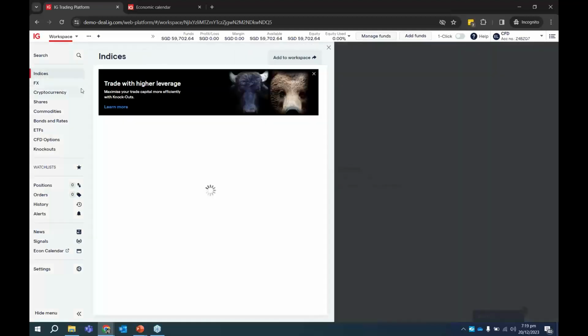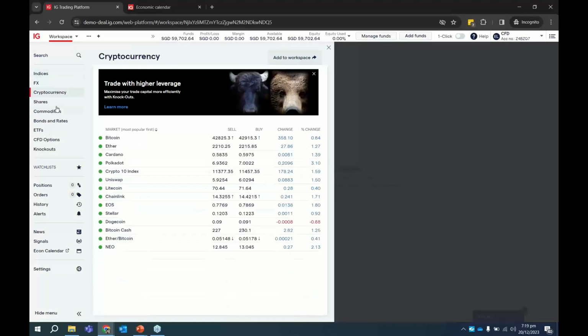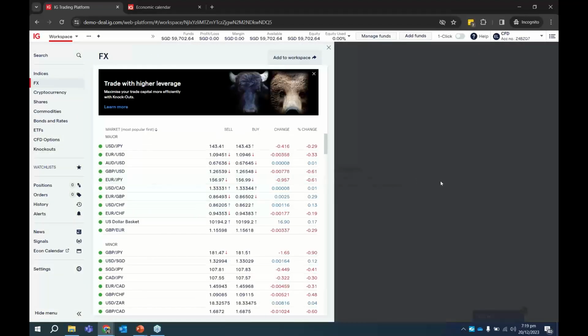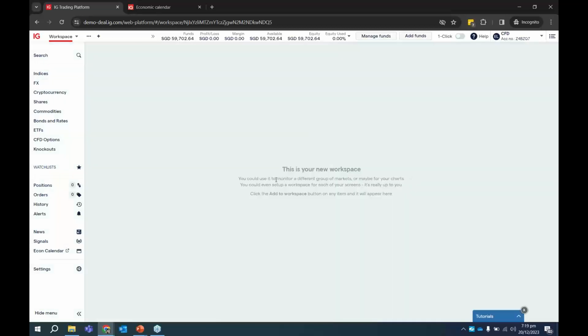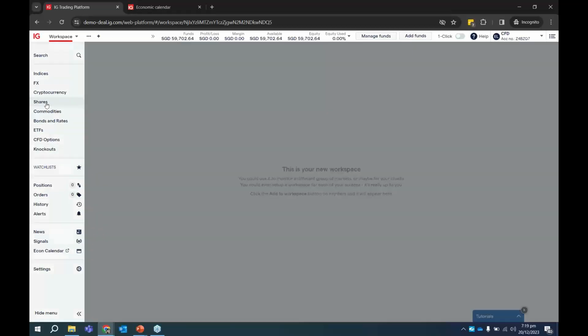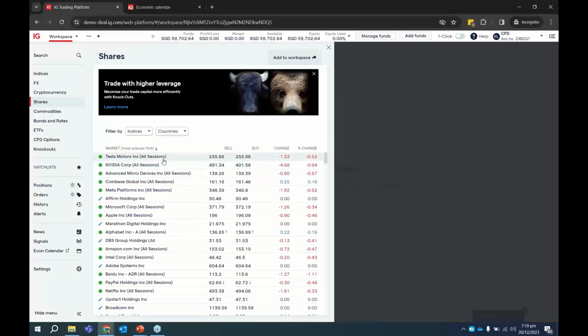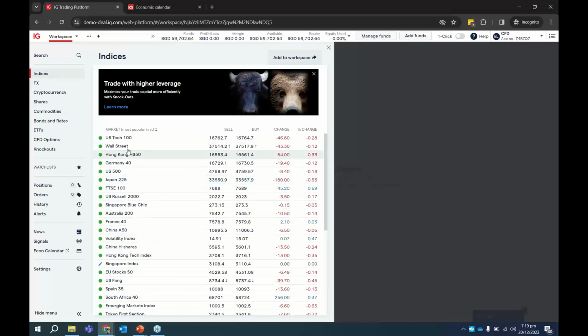Because if you look at the products over here, there are so many different products, but we don't want to monitor everything. And we also don't want to, every time we want to look at the price for, let's say, Tesla, click on this button and then look over here. Then we want to look at what the S&P 500 is doing now, then go to indices and find it over here.